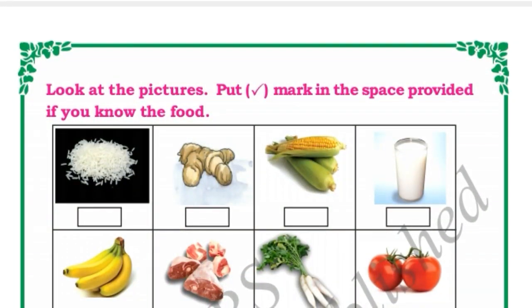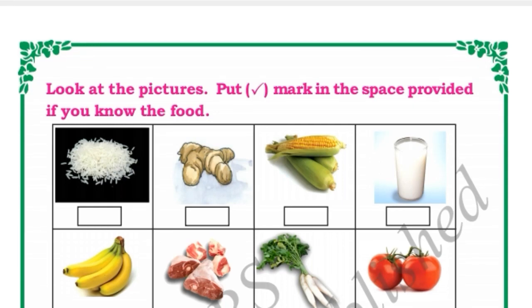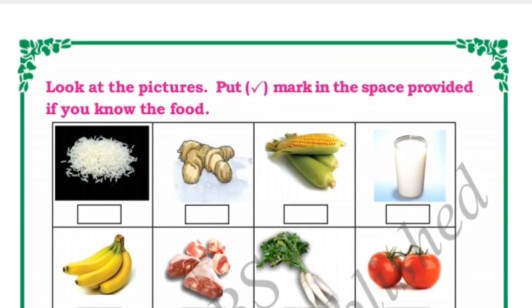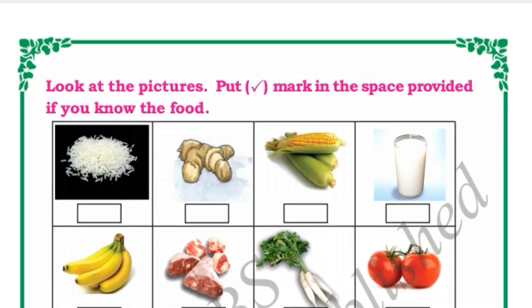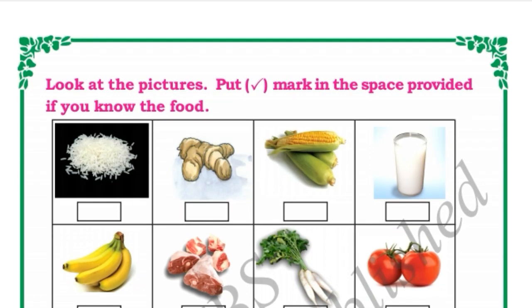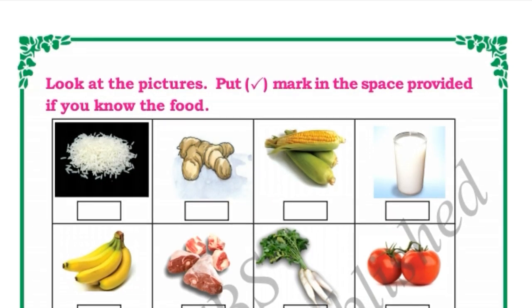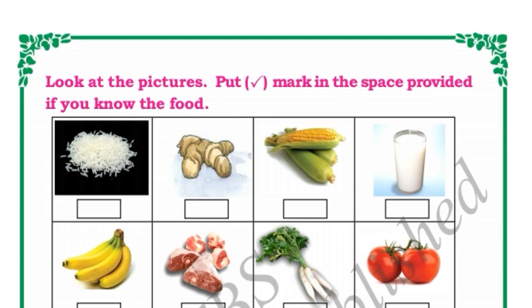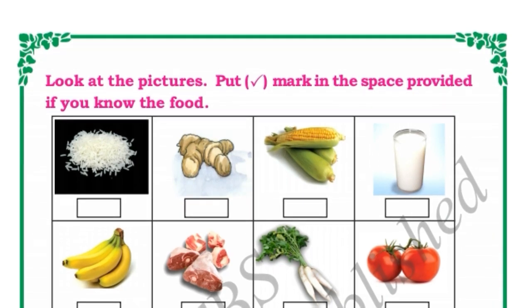Look at the pictures. Put right mark in the space provided if you know the food. Here some of the food items are given. If you know this, you have to put right mark. Okay. See children. First is, what is this? This is rice. Yes. So here, do you know rice? Yes. Every day we eat rice.